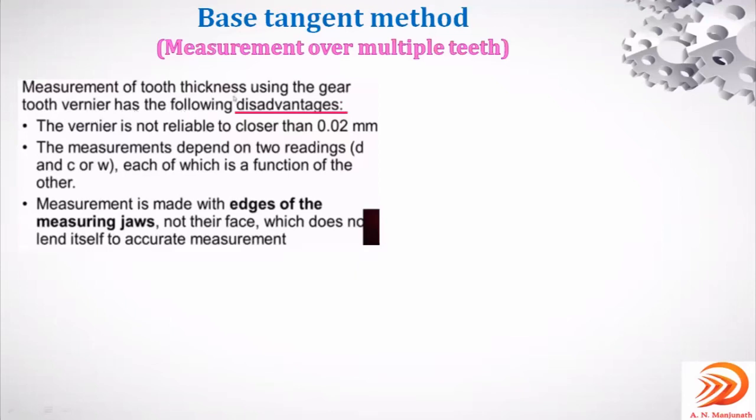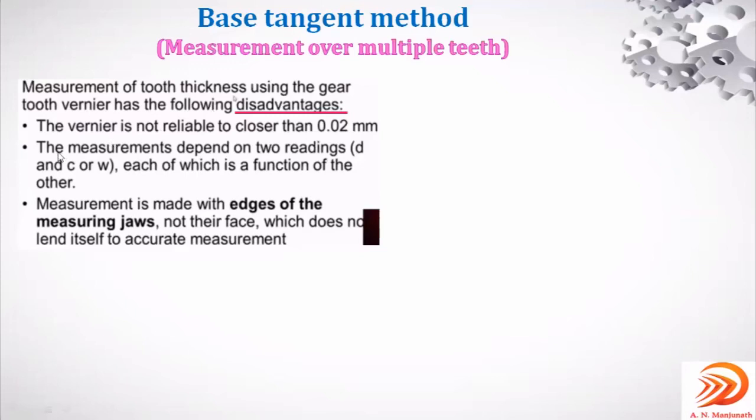Some of the disadvantages: the vernier is not reliable to closer than 0.02 millimeter. The least count of the gear tooth vernier caliper, as I told last time, is 0.02 millimeter. Close to those values, it is not reliable; an accurate value cannot be provided.